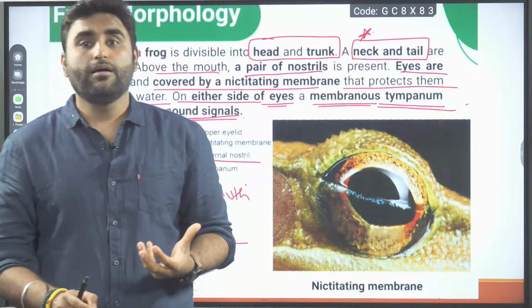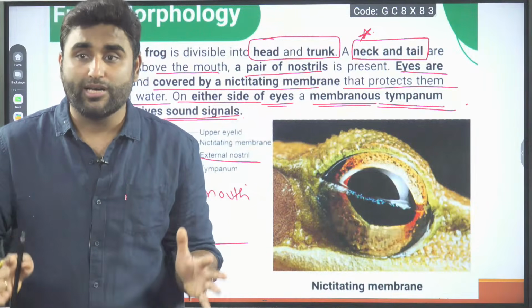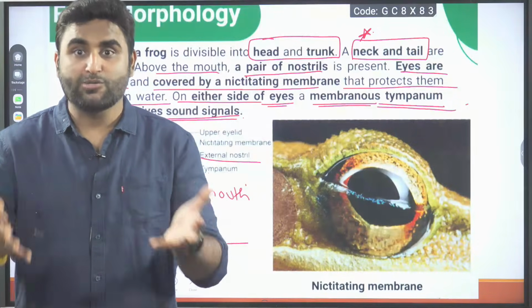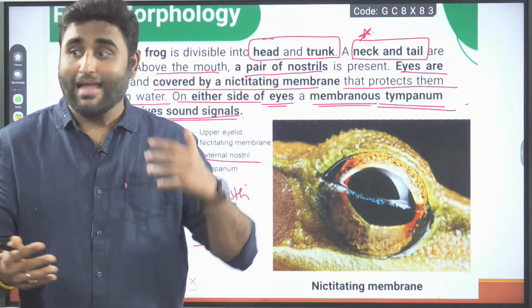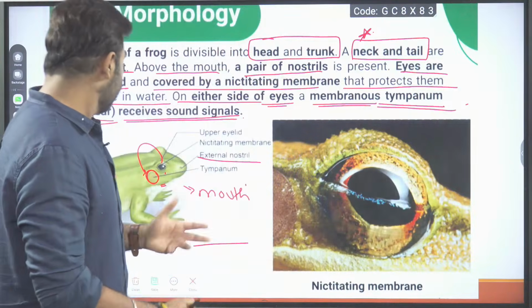Am I clear? And receiving sound is very important because the whole mating and reproduction is dependent on sound. Yes or no? The male is producing a lot of sound, croaking, a mating call, and that is heard by the female. So that's why they cannot go deaf. Am I clear? Next.